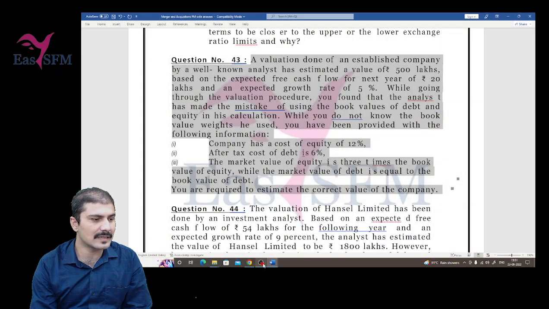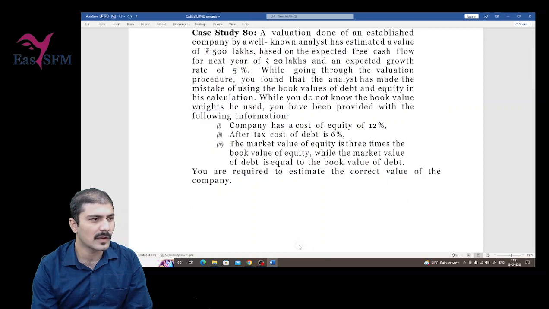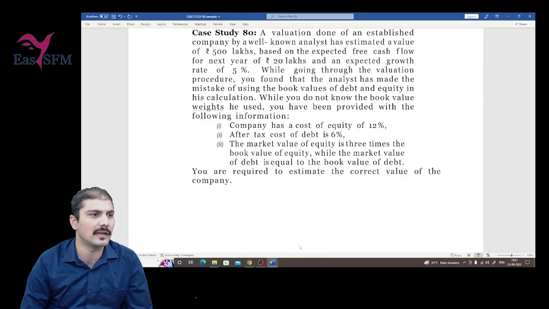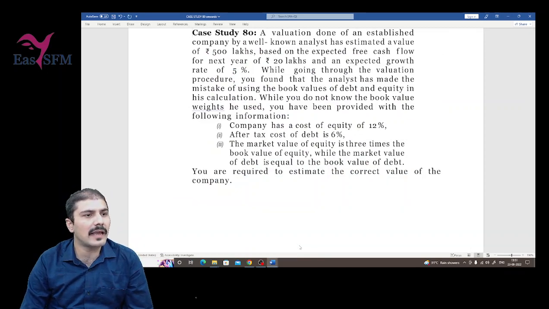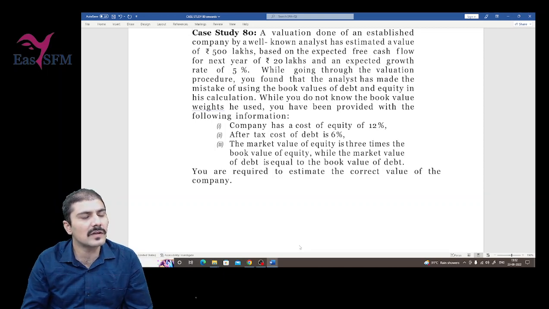Now this is the case study. As you can see, it was case study number 43 earlier. Now this case study will be case study number 80 for you. Let's start reading. A valuation done by an established company by a well-known analyst has estimated a value of 500 lakh. Now again, these amounts can be different. Based on the expected free cash flow for the next year of 20 lakhs.